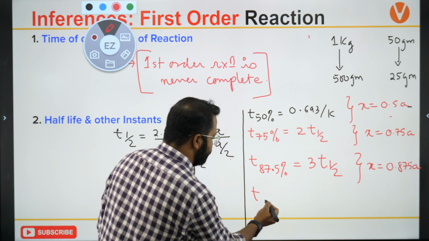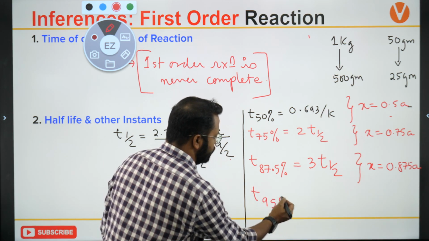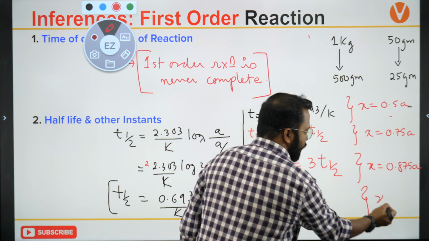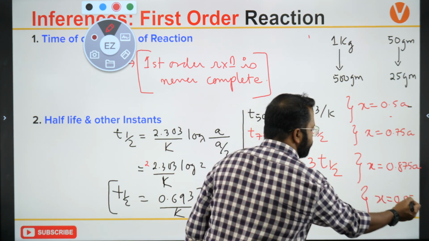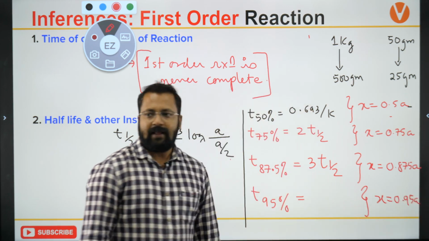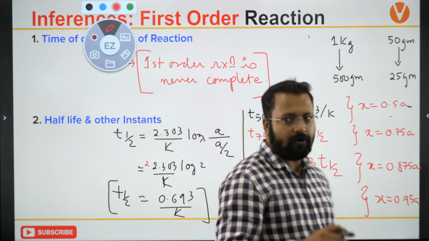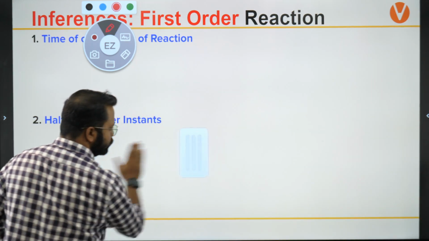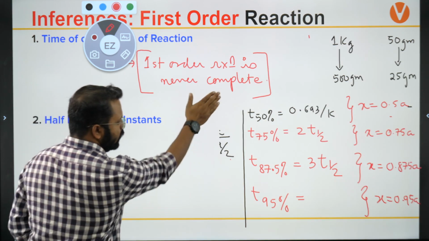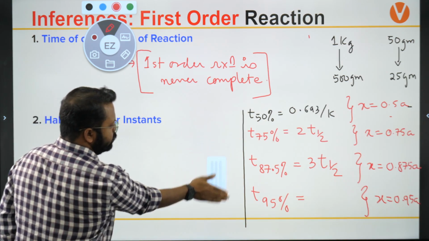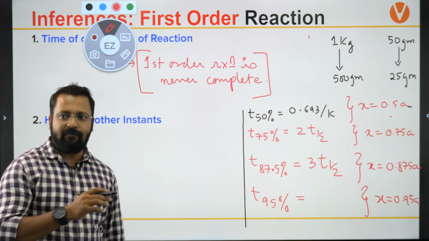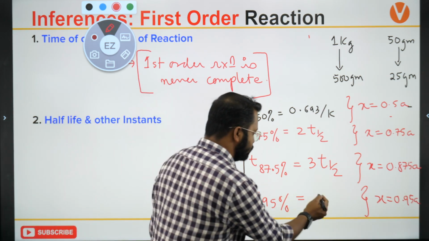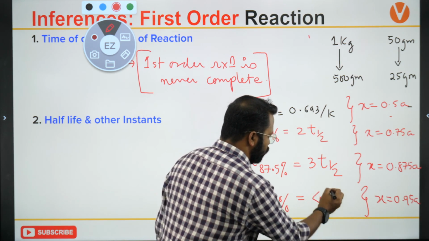Let's calculate it for T 95%. Please tell me what will be T 95%. X is 0.95 of A. T 95% will be, are you getting 4 times? 4 times T half.